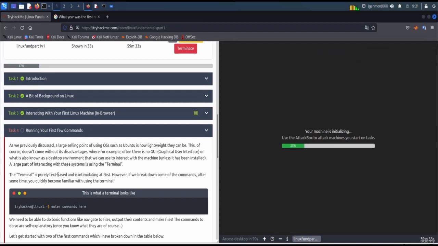Running your first few commands. As we previously discussed, a large selling point of using operating systems such as Ubuntu is how lightweight they can be. This of course comes with its disadvantages. For example, often there is no graphical user interface, also known as a desktop environment, that we can use to interact with the machine. The last way of interacting with these systems is using the terminal. The terminal is purely text based and is intimidating at first. However, if we break down some of the commands, after some time you quickly become familiar with using the terminal.